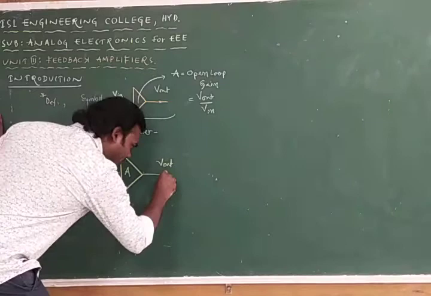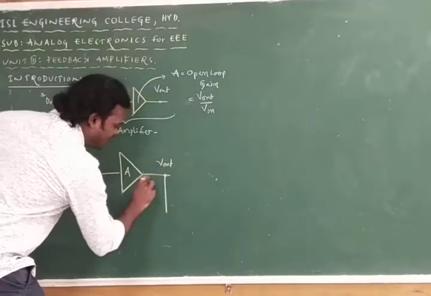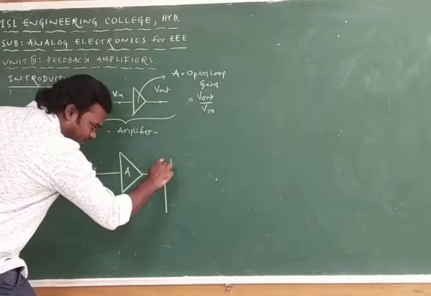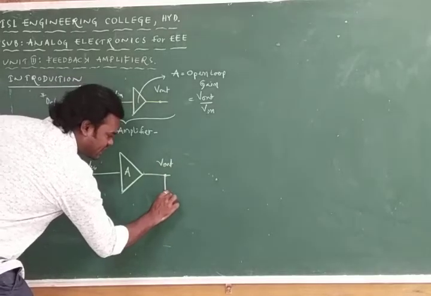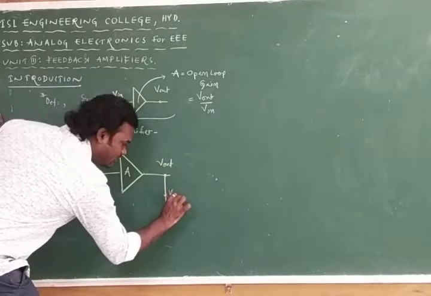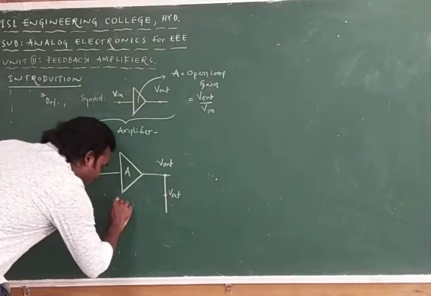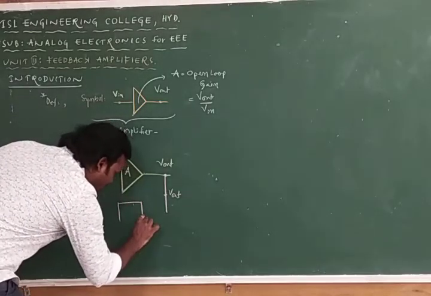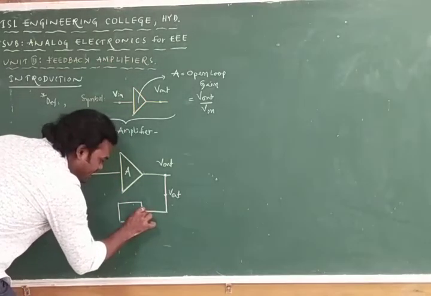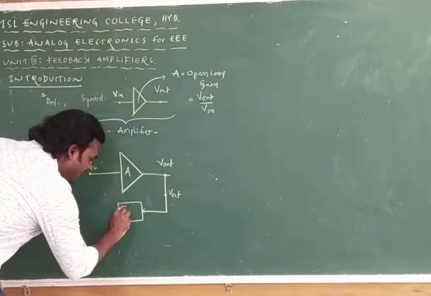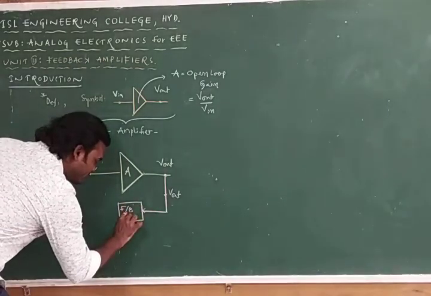So from this I am taking the output. This line is carrying Vout. I have connected one more wire so that this line is also carrying Vout. But do we require the total Vout? No, we don't require the total Vout. We require only a very small part of the Vout, and that small amount of Vout will be decided by one network. It is called the feedback network.